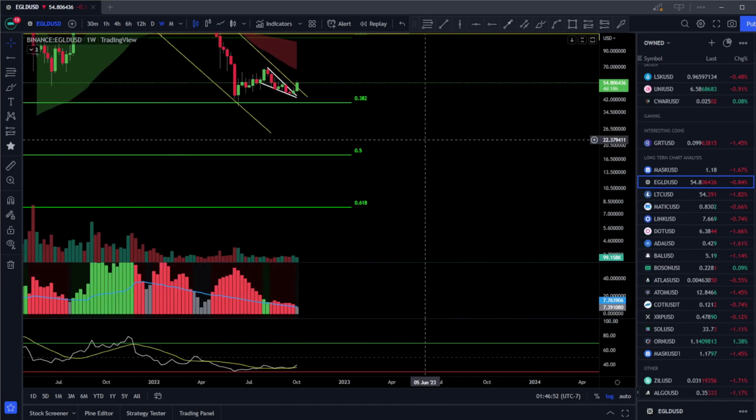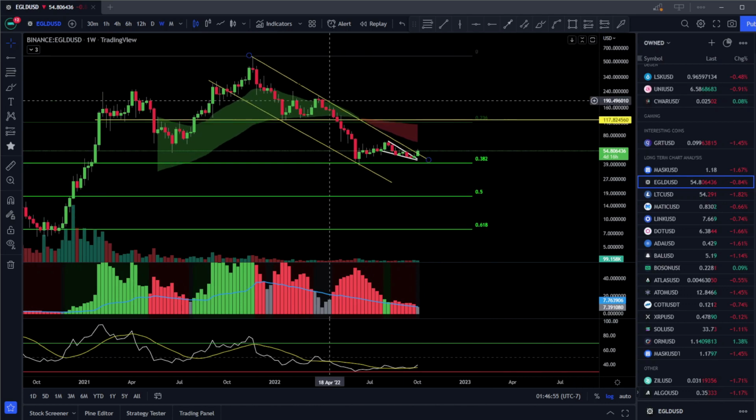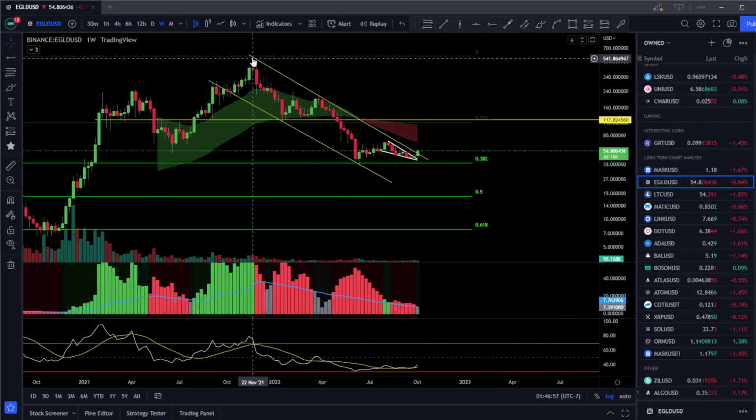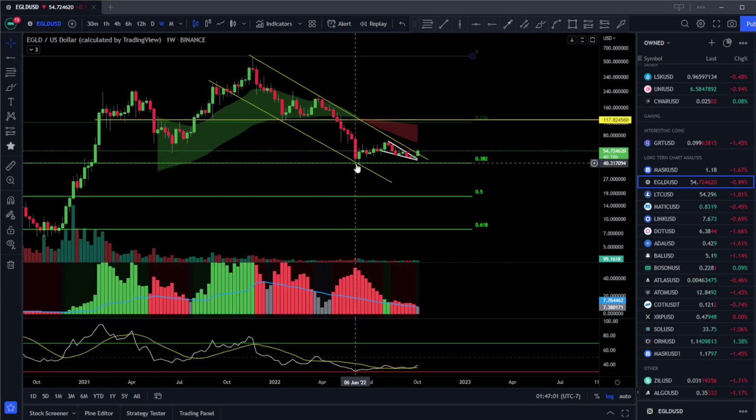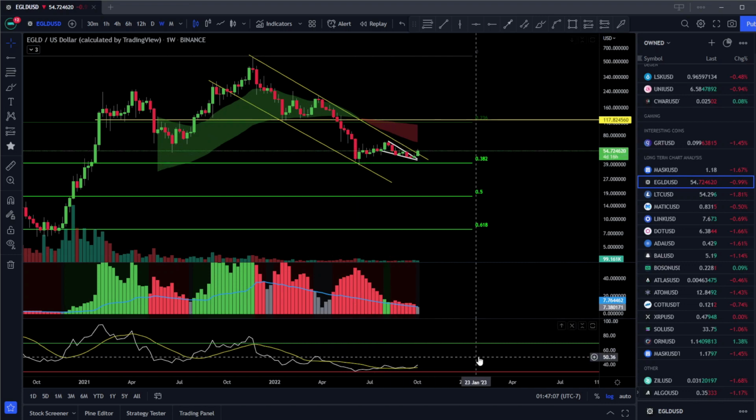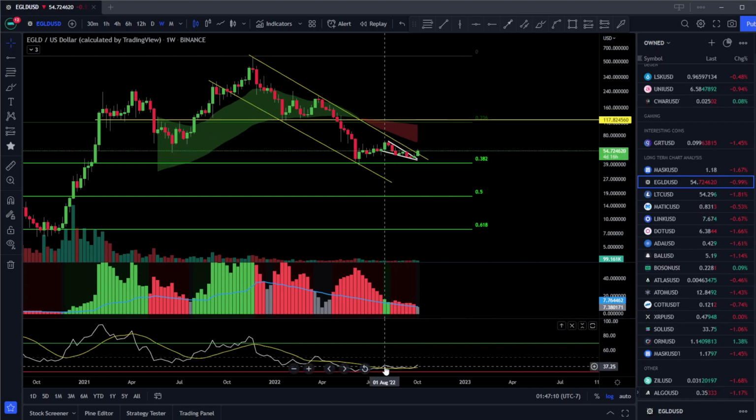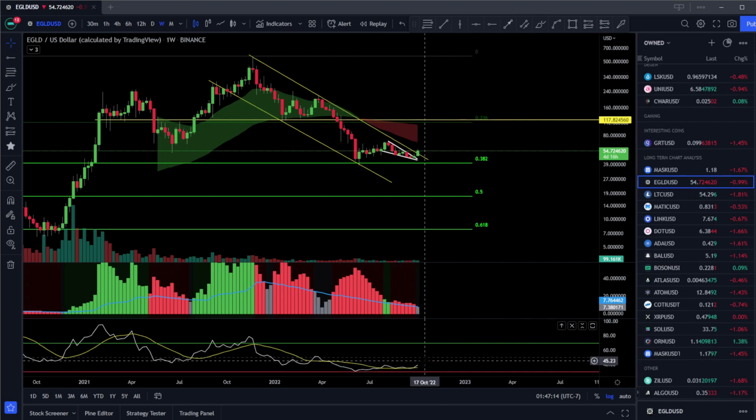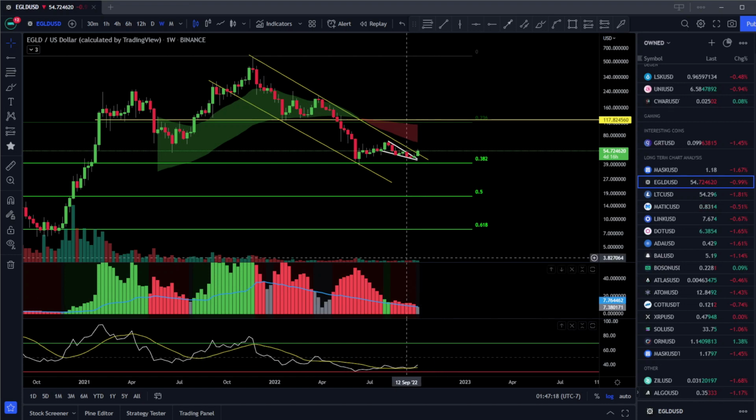We can also see we're in a downwards channel: getting rejected here, support here, rejected, support, and then we've been just dancing around this section right here. Let's look at the RSI again really quick. We've been flatlined on the RSI down here, and it looks like we're starting to get a tick upwards. I'd really like to see this RSI get above the 50 level.